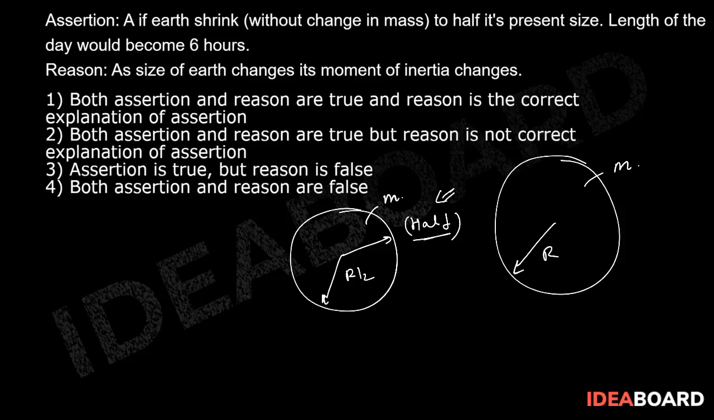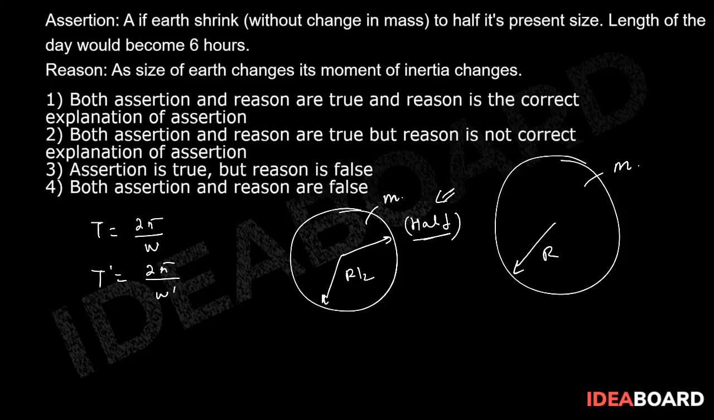So they are saying that the length of the day would become 6 hours. That means the time period of revolution, which is nothing else but 2 pi by omega, will become 6 hours. So initially T is equal to 2 pi by omega. Finally T dash will become 2 pi by omega dash.